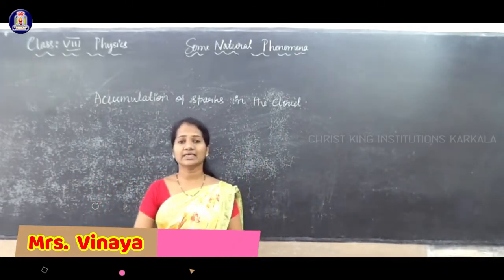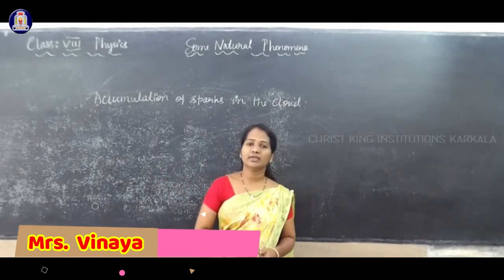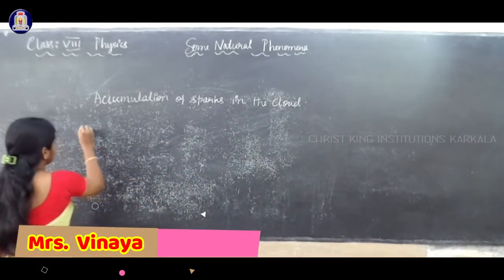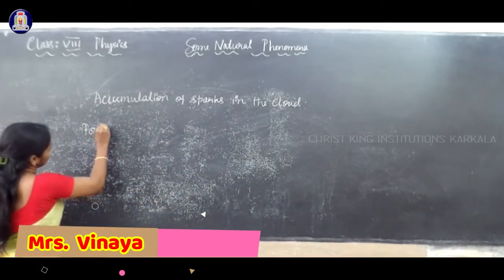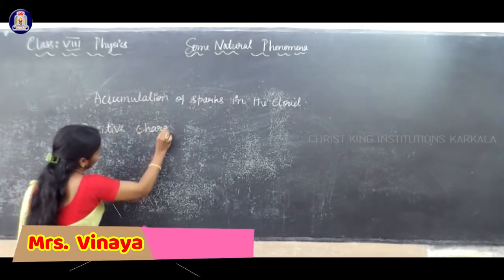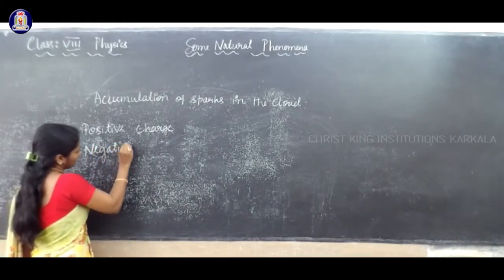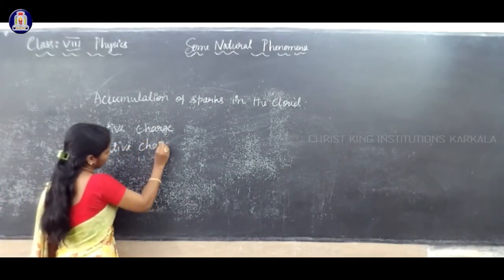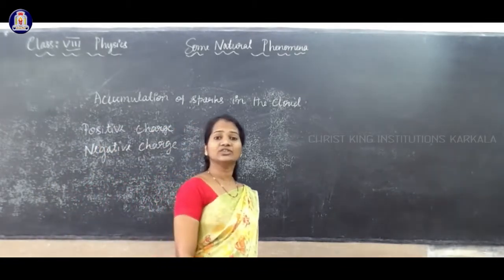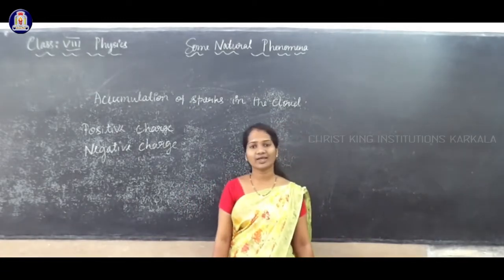When we say charge, we have already studied about charges. There are mainly two types of charges: positive charge and negative charge. We have already studied that like charges repel each other and unlike charges attract each other.